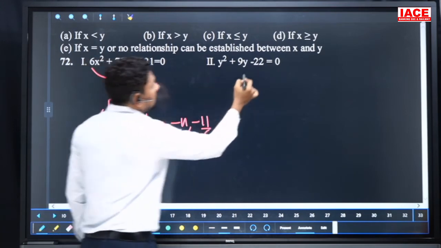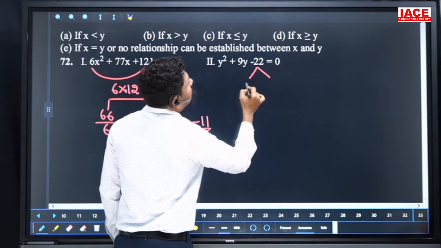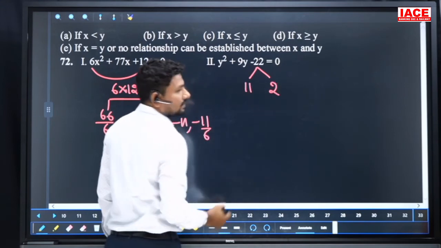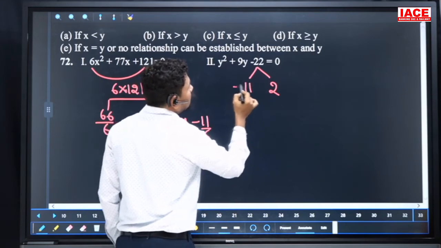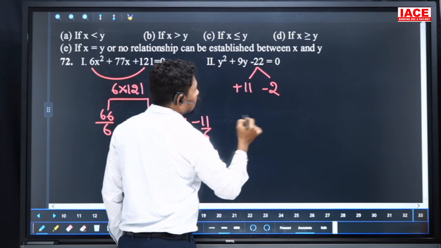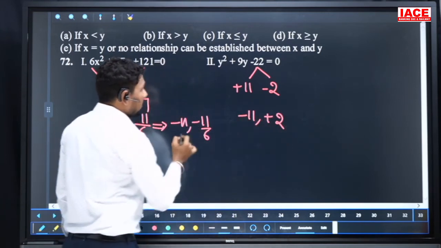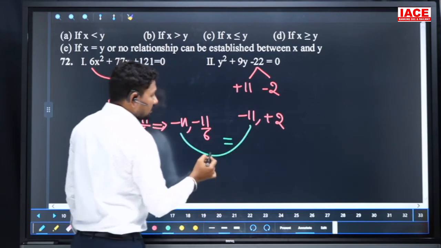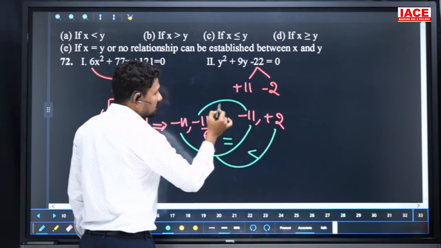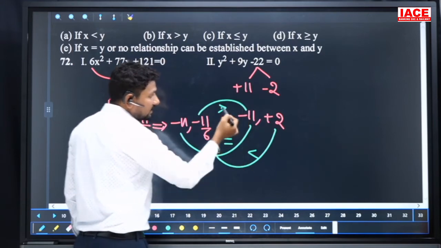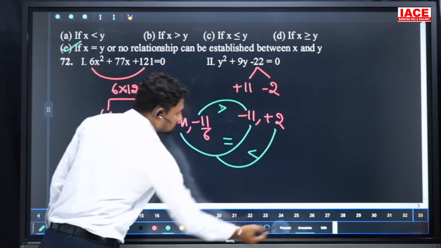And coming to the next, minus 22 we can write as 11 into 2, which is 22. 11 minus 2 is equal to 9, it is a plus 11 and minus 2. Then the final factors are minus 11 and plus 2. Comparing the relation here, minus 11 to minus 11 is equal. Minus 11 to plus 2, the second is greater, and minus 11 by 6 to minus 11, this is greater. Then one less than and one greater than means our relation is what? Cannot be established or cannot be determined. Our option is E.